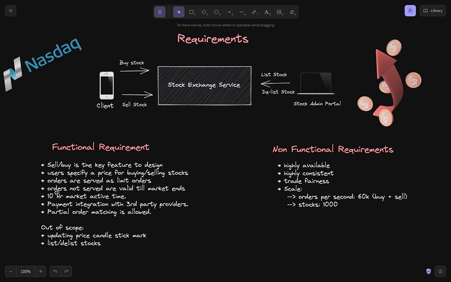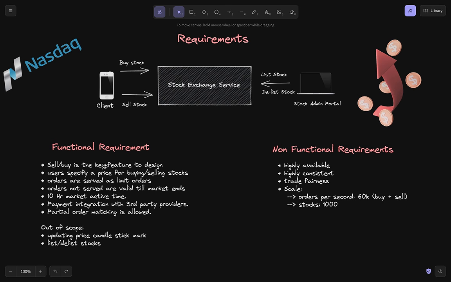And as we have said that there is a fixed time for which the market runs, the payment integration is through third party providers like Stripe, etc. And another key factor is we should allow partial matching of the orders. So we should go once again over the functional requirements.